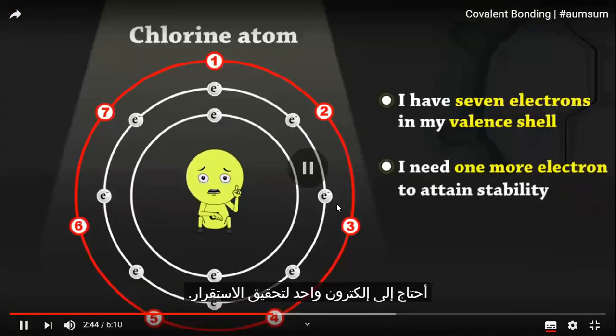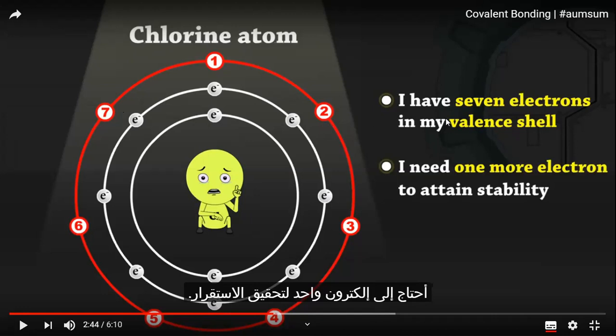Let's take another example, chlorine. Chlorine, the atomic number 17. 2 in the first energy level, 8 in the second energy level, 2 plus 8 equals 10. The outer shell, or the outer energy level, carries 7: 1, 2, 3, 7. So the chlorine atom is not stable.